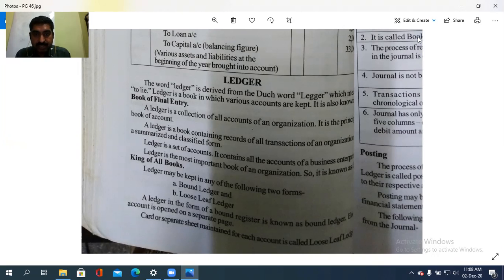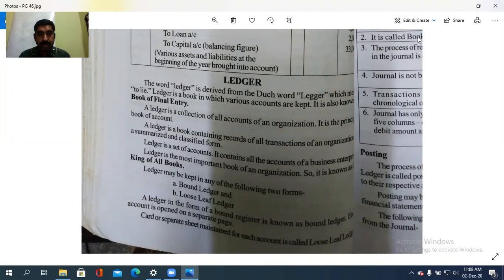Ledger is a book in which various accounts are kept, and it is also known as the book of final entry. Book of primary entry, that is the journal. Book of original entry, that is also the journal. Book of secondary or final entry, that is called the ledger. A ledger is a collection of all the accounts of an organization. It is the principal book of account.